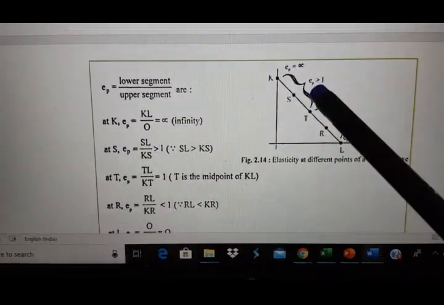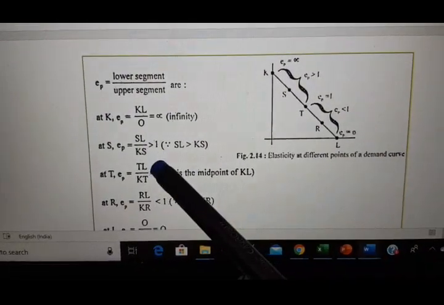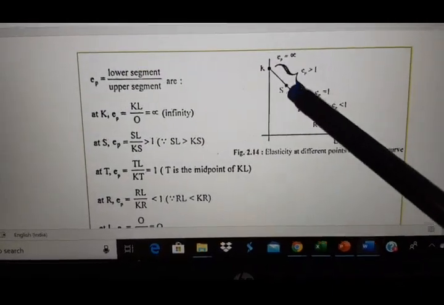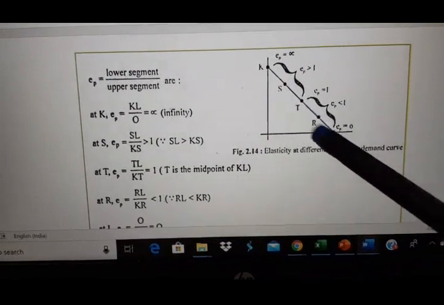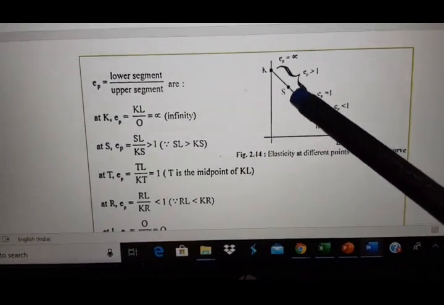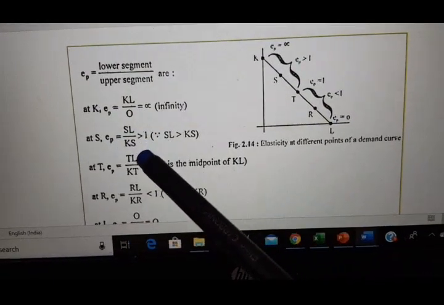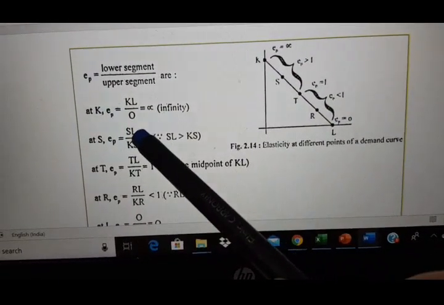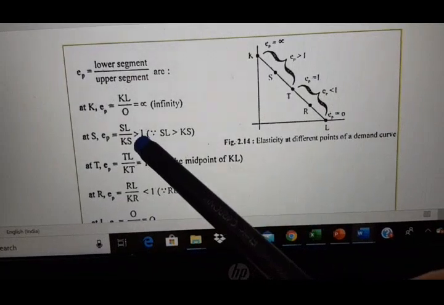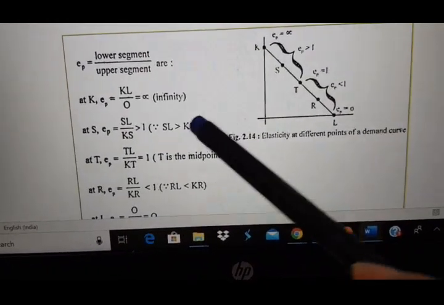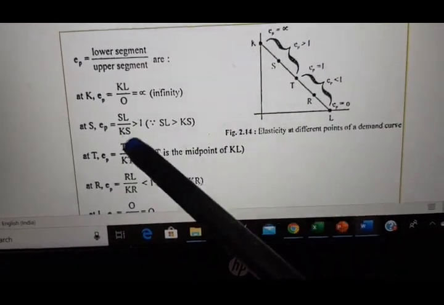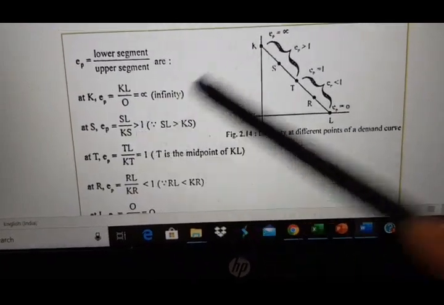See here, SL by KS, and you know SL is more than KS. That means our numerator is more and the denominator is less, so the result should be greater than 1.